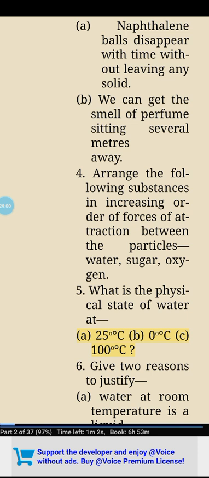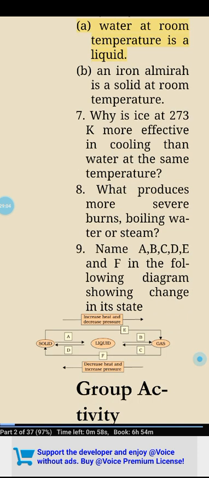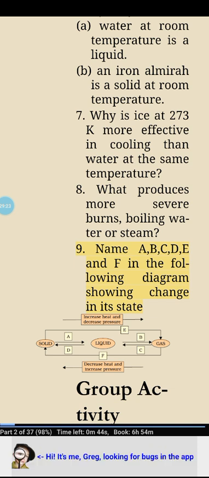6. Give 2 reasons to justify. A. Water at room temperature is a liquid. B. An iron almirah is a solid at room temperature. 7. Why is ice at 273 K more effective in cooling than water at the same temperature? 8. What produces more severe burns, boiling water or steam? 9. Name A, B, C, D, E and F in the following diagram showing change in its state.